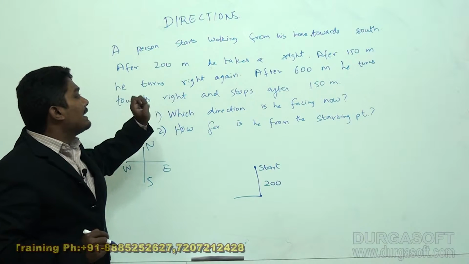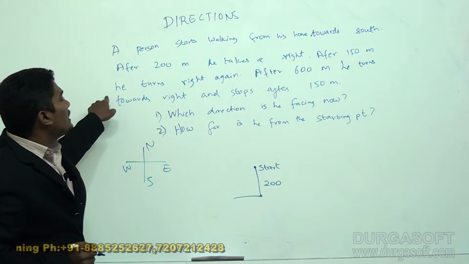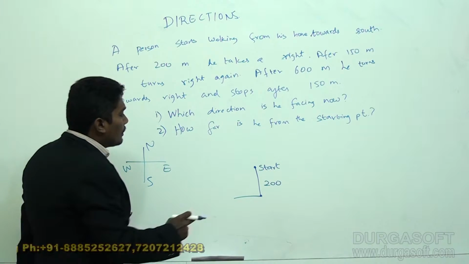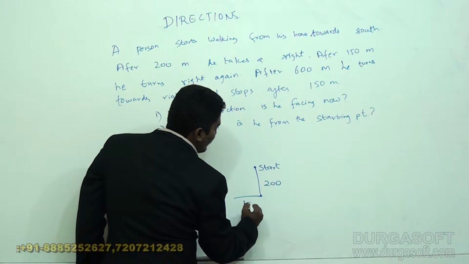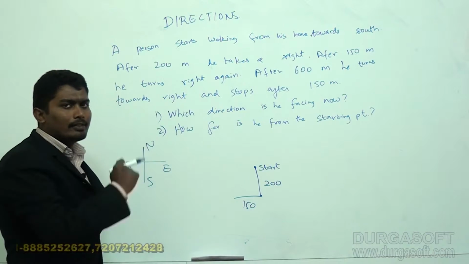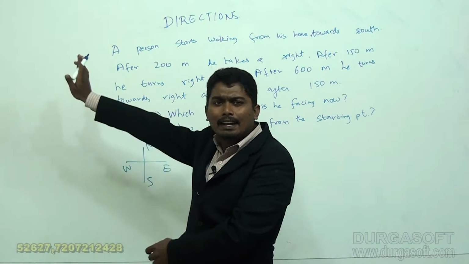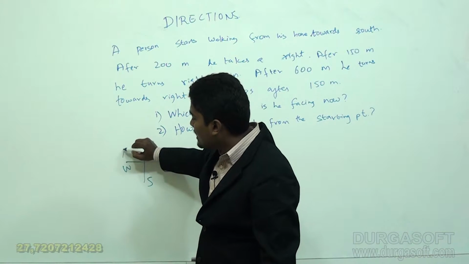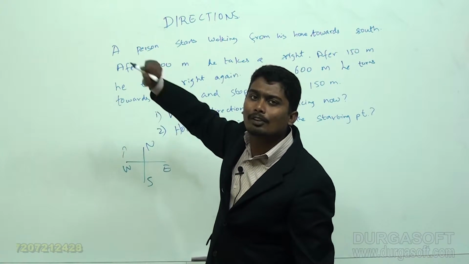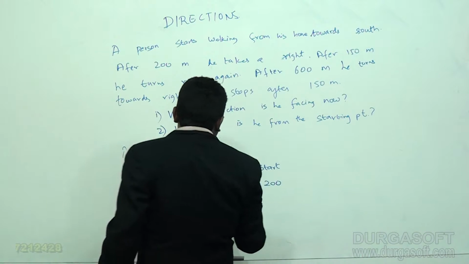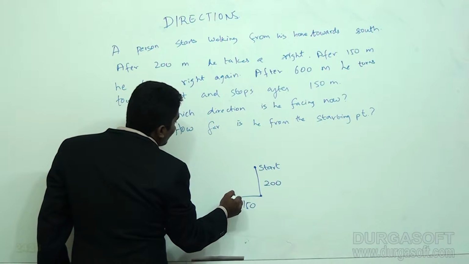After 150 meters he turns right again. So towards west he is walking for 150 meters and then takes a right again. If I am walking towards west and I take a right again, from west right means he will be traveling towards north. So he will again turn towards north.